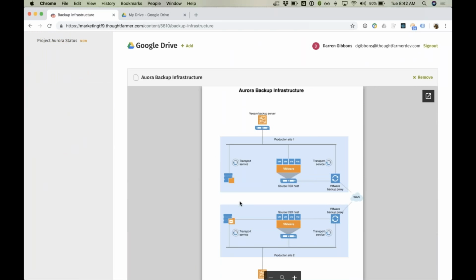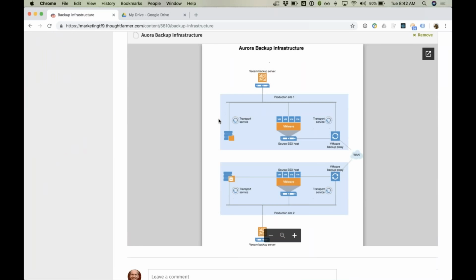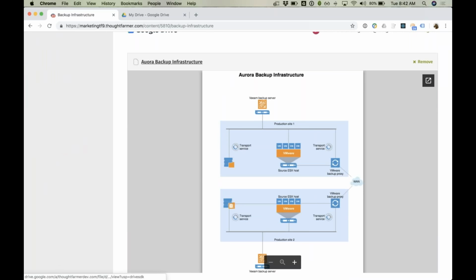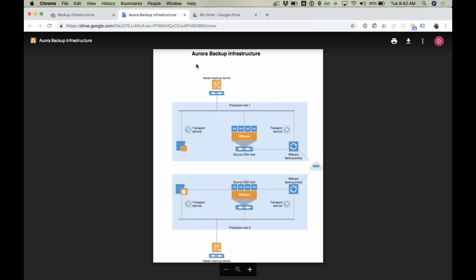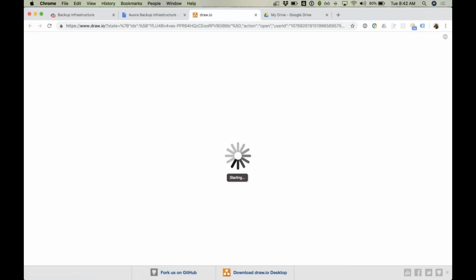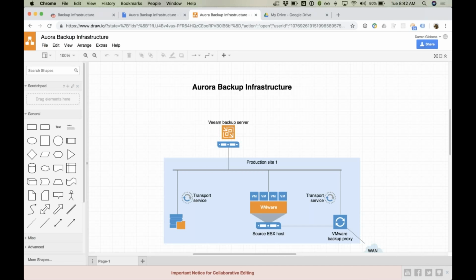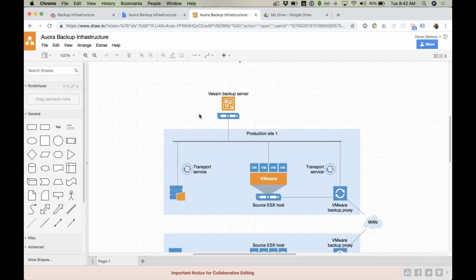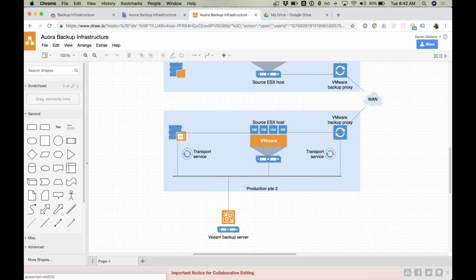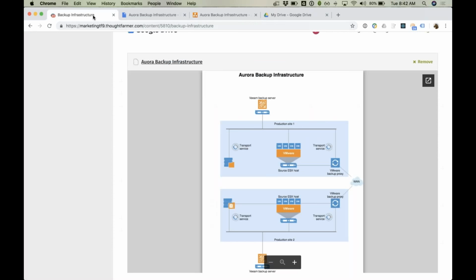And you can see here it works directly in, I can embed that diagram in there. If I tap into it, I'll see the preview here in Google Drive, and then I can actually open that directly up in Draw.io. And any changes I make here are going to automatically be synced back up into that document.